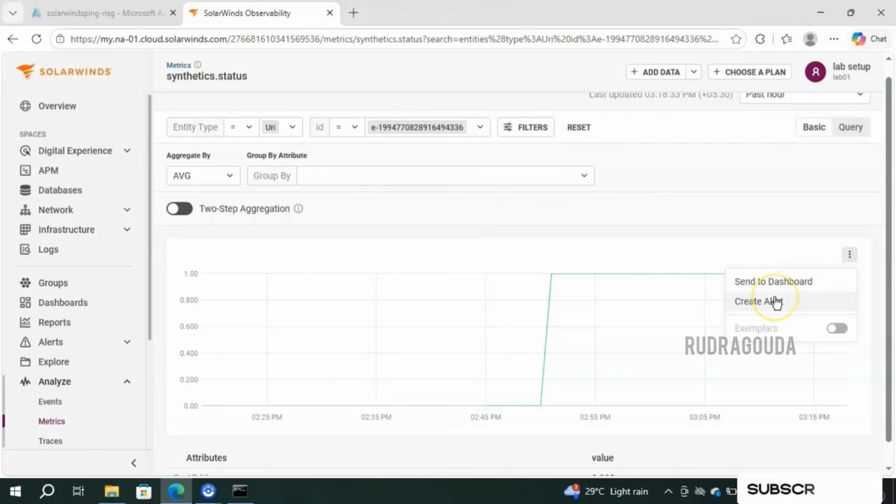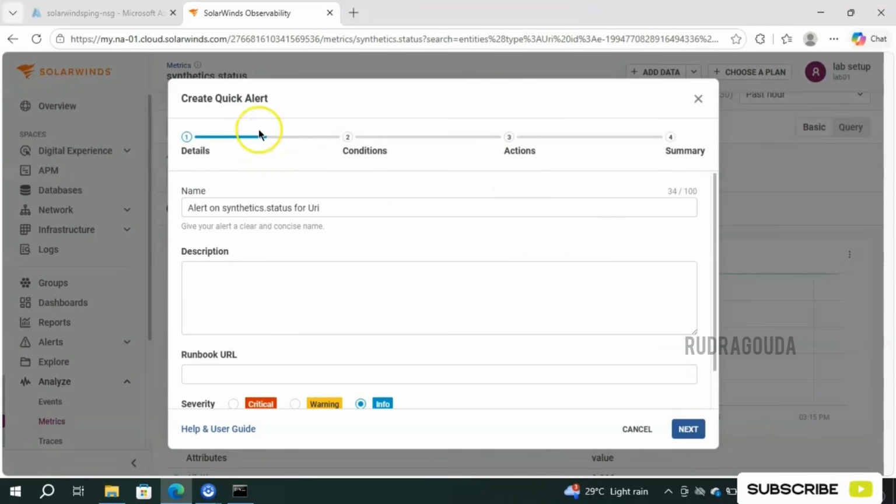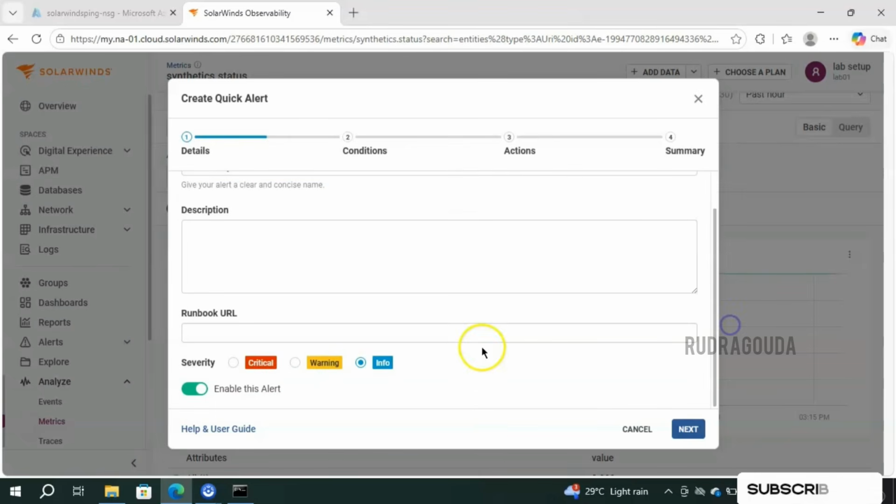For example, let me click on create alert. So, create a quick alert. Provide the name here. For example, I wanted to do the monitoring for 8.8.8.8, right? So I just provided that information, provided some description if needed, and provided the severity. This one I want as critical, enable the alert, then click on next.